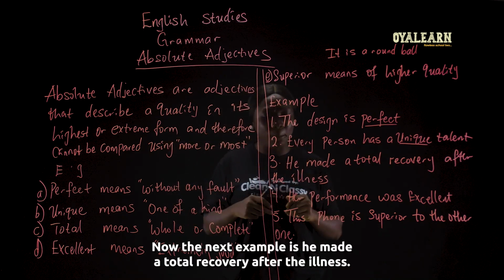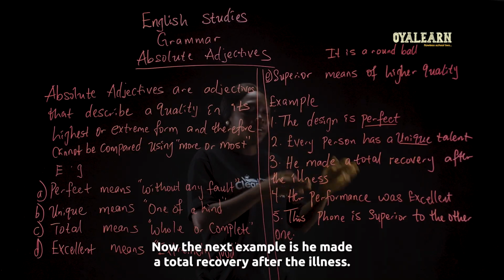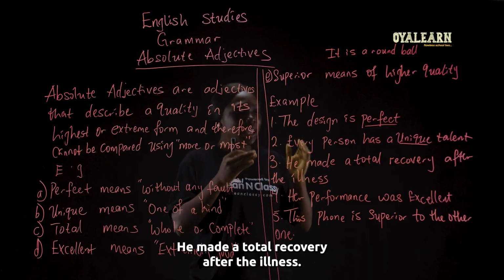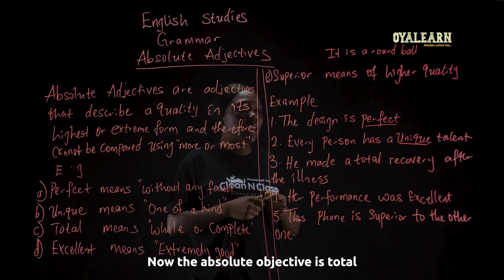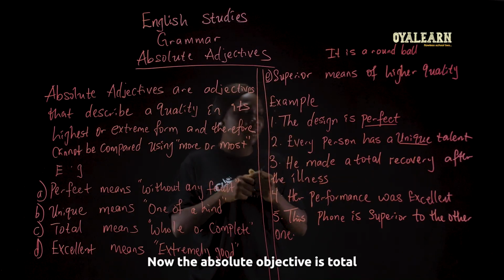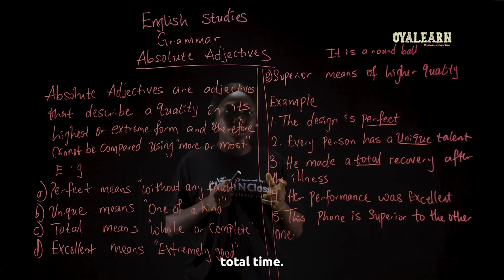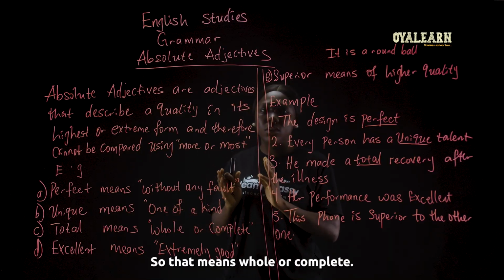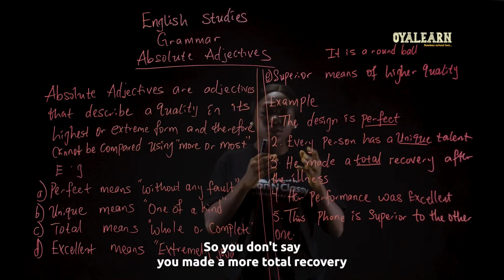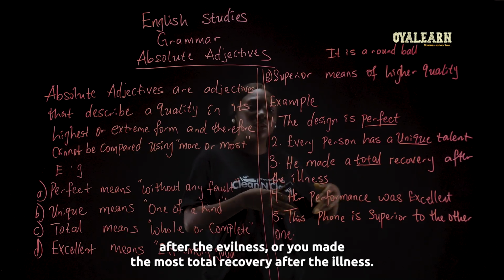Now, the next example is he made a total recovery after the illness. Now, the absolute adjective is total. Total means whole or complete. So you don't say he made a more total recovery after the illness or he made a most total recovery after the illness.